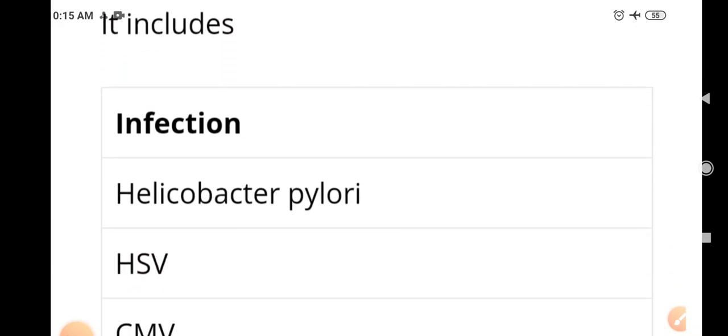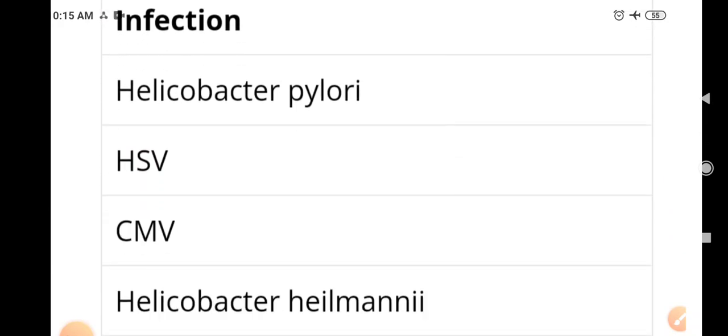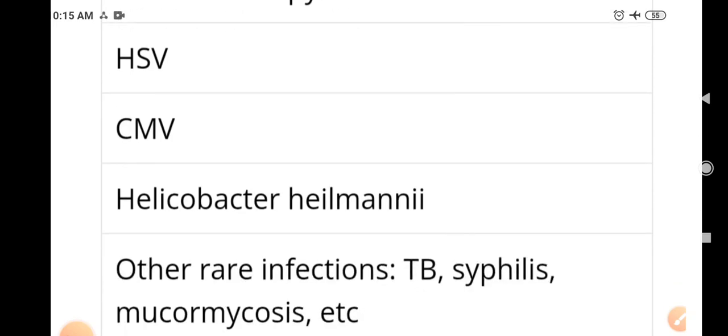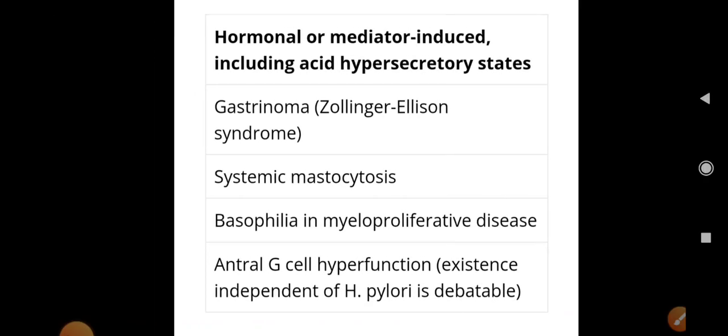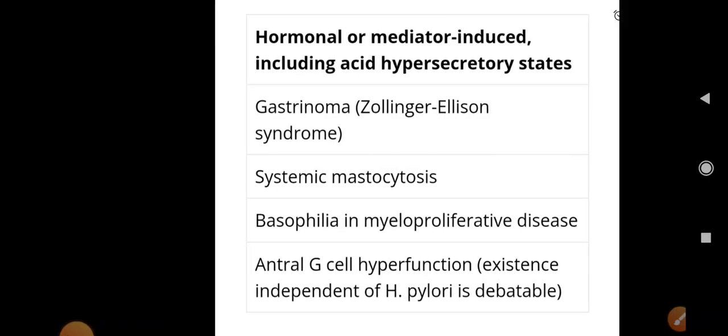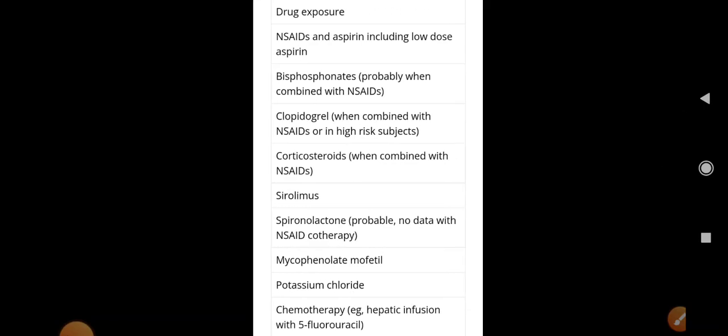It includes infections: H. pylori, HSV, herpes simplex virus, CMV, cytomegalovirus, Helicobacter heilmannii, or other rare infections like TB, syphilis, mucormycosis, etc. Hormonal mediator induced, including acid hypersecretory states like Zollinger-Ellison syndrome, that is gastrinoma, systemic mastocytosis, basophilia in myeloproliferative disease, antral G cell hyperfunction, existence independent of H. pylori is detectable.